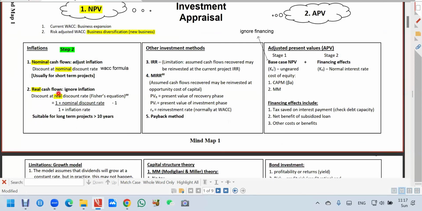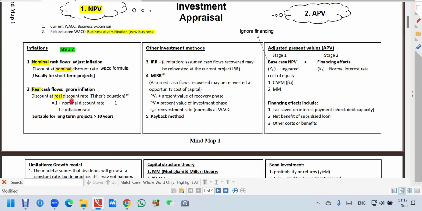So if I want to find out the real, it will be 1 plus nominal over 1 plus inflation minus 1. They give you the real cost of capital or real discount rate.